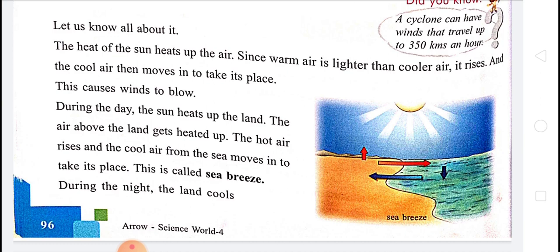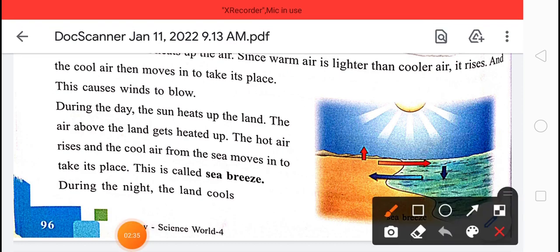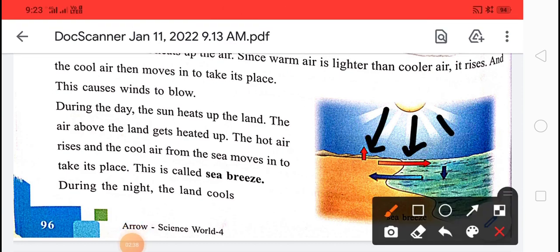During the day, the sun heats up the land. Here you see, during the day what happened? The sun heats up the land.